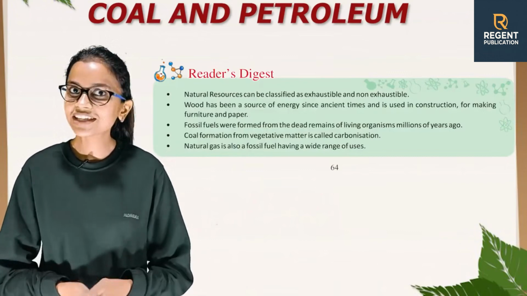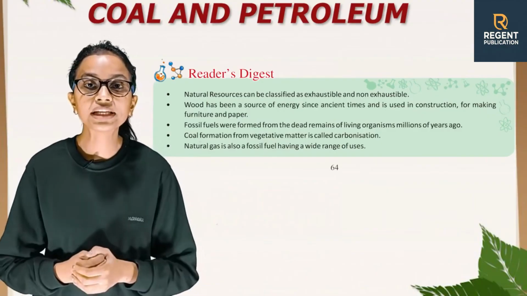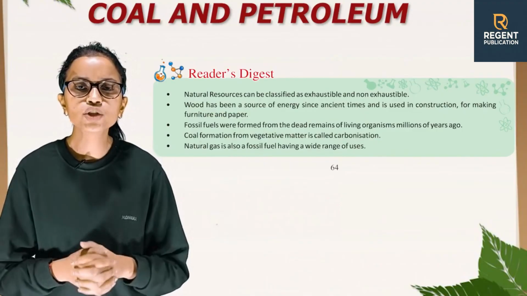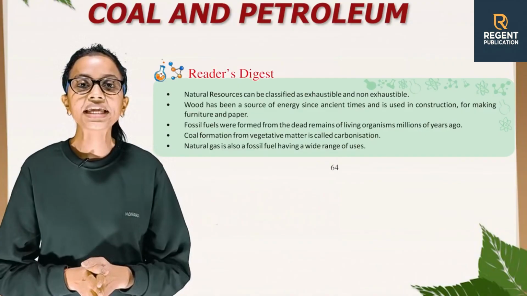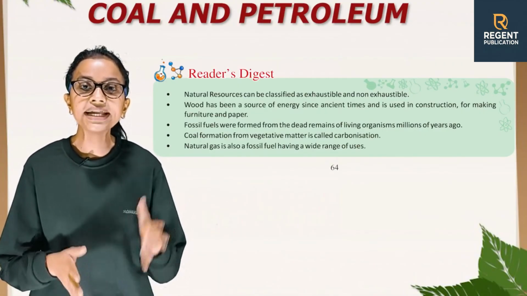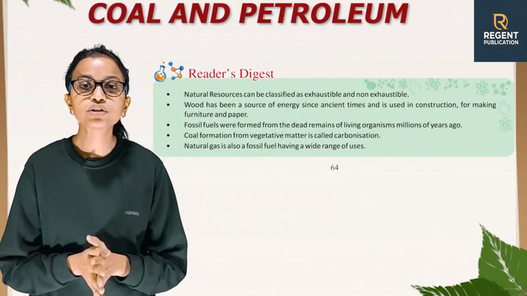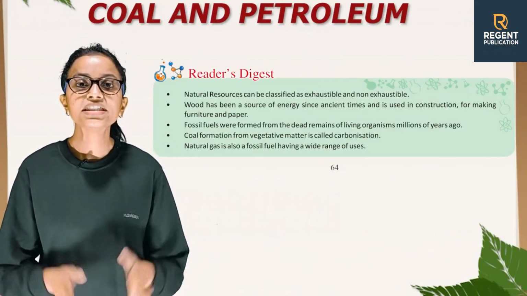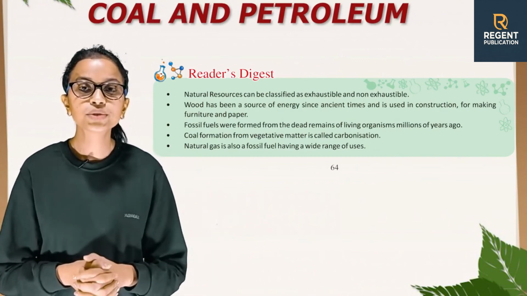So it's time for Reader's Digest, children. Natural resources can be classified as exhaustible and non-exhaustible. Wood has been a source of energy since ancient times and is used in construction for making furniture and paper. Fossil fuels were formed from the dead remains of living organisms millions of years ago. Coal formation from vegetative matter is called carbonization. Natural gas is also a fossil fuel having a wide range of uses.